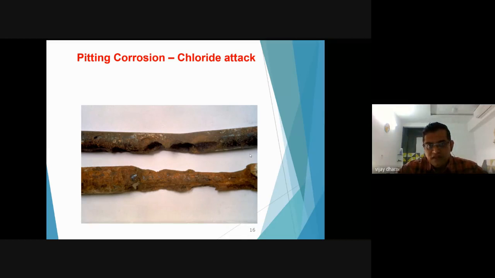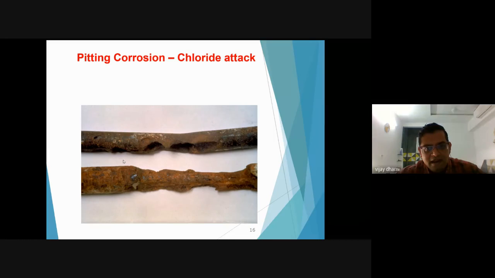Another photograph we have seen is due to chloride effects. The chloride present in your water, the chloride present in your sand particles, that chloride leads to corrosion of the concrete. Meaning if your steel is affected due to chloride attacks, you can find this kind of pitting corrosion on your reinforcement.